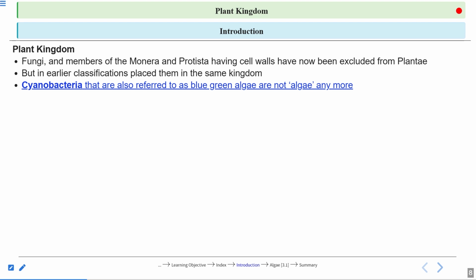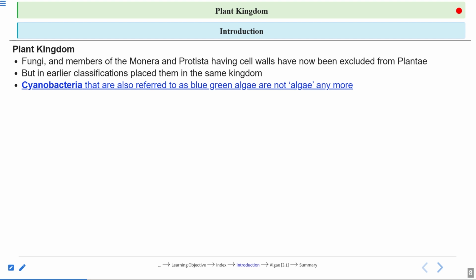They are prokaryotic cells in nature, right? In the Whittaker classification system, they first tried to classify organisms on a prokaryotic and eukaryotic basis, right?